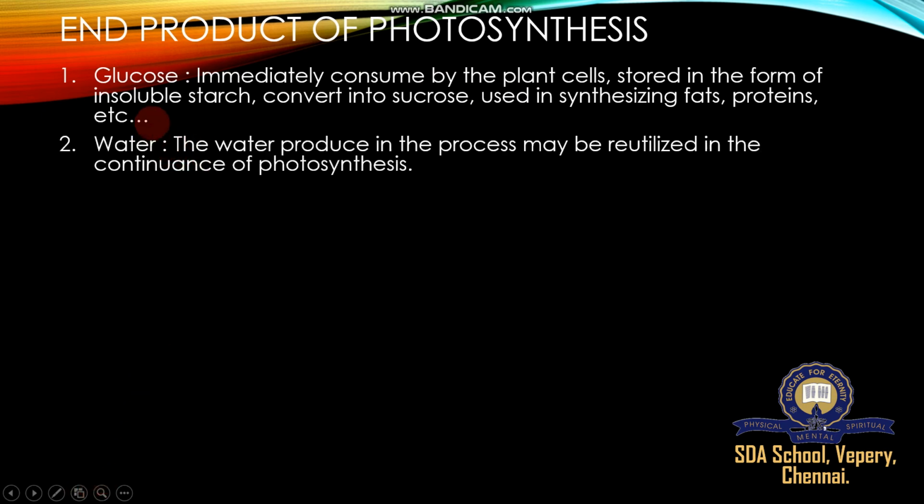Next is water, the second end product. Water produced in the process may be reutilized in the continuance of photosynthesis, because some amount of water is released as water vapor during transpiration. During photosynthesis some water is released, but some water stays back inside and will be reutilized. The continuation of photosynthesis depends upon larger surface area and more chloroplasts. The same water will be reutilized.